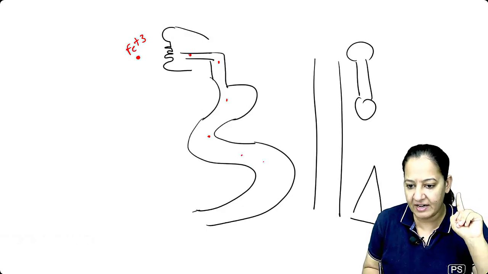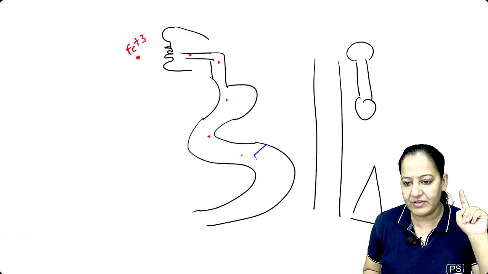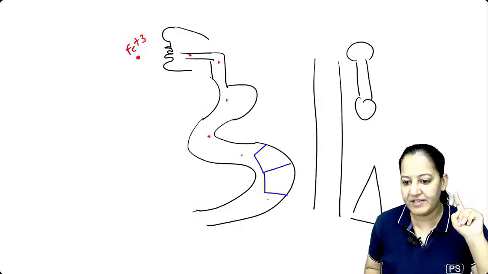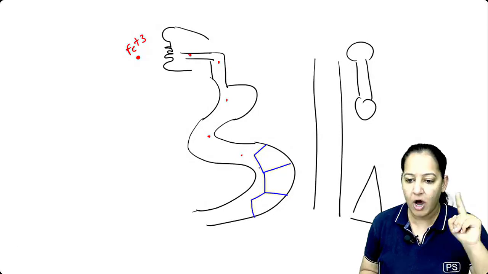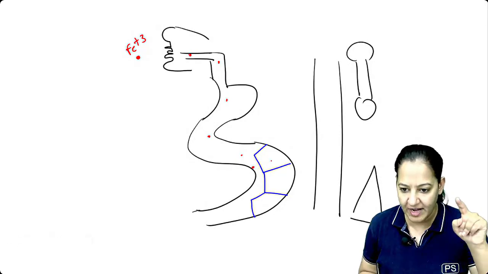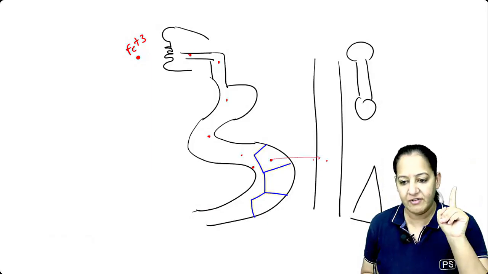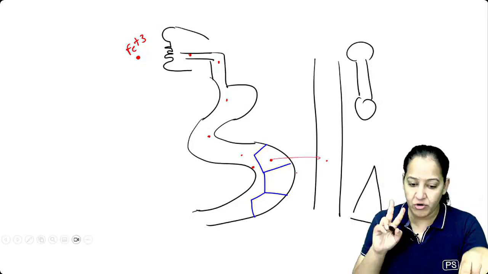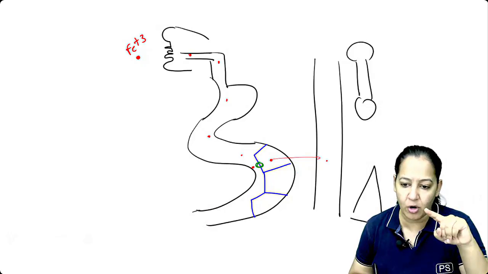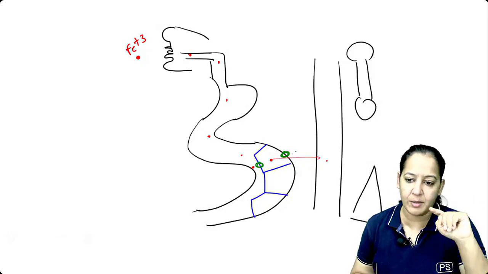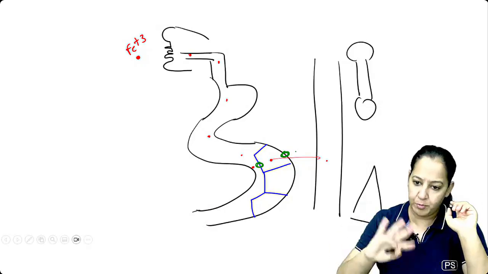It will go in the intestine. Let me draw the cell of the intestine. This is the cell of intestine. You can see this is the cell of the intestine. Now I want the iron to get absorbed through the cell, go inside the cell, and after that go in the blood vessel. It will absorb and go in the blood vessel. For that, 2 transporters are required. One on the luminal side and one on the basolateral side. So 2 transporters are required on both the side of the cell.